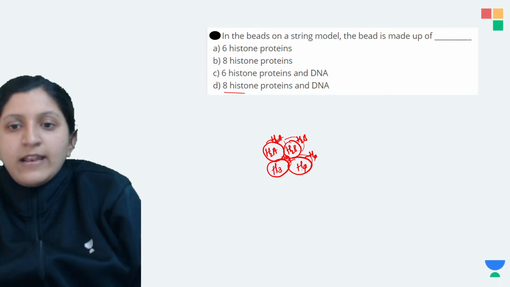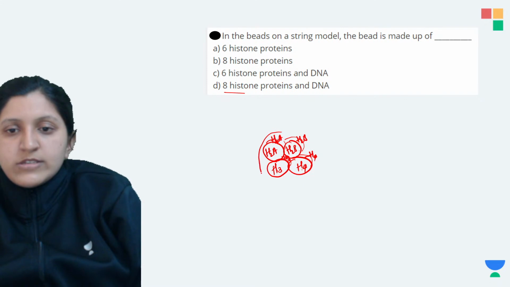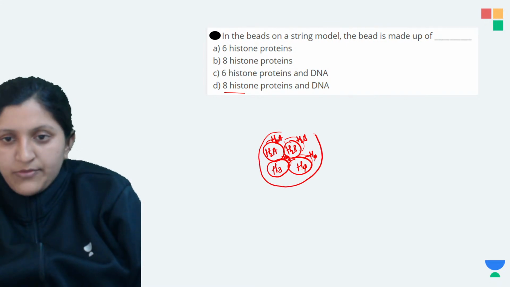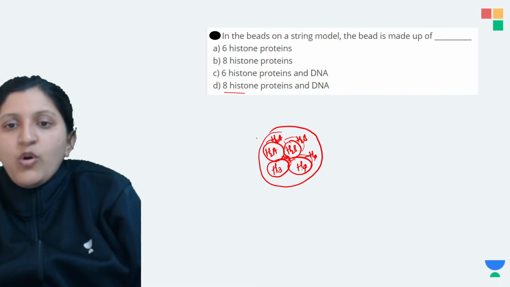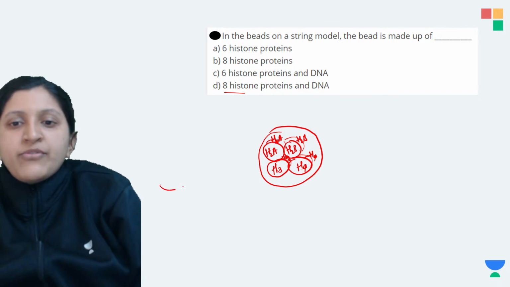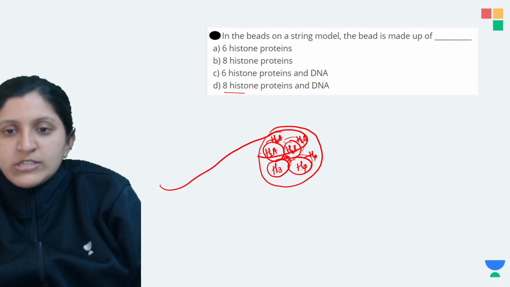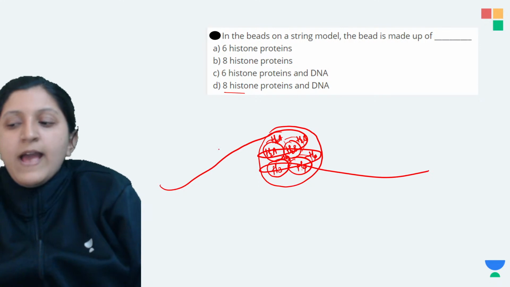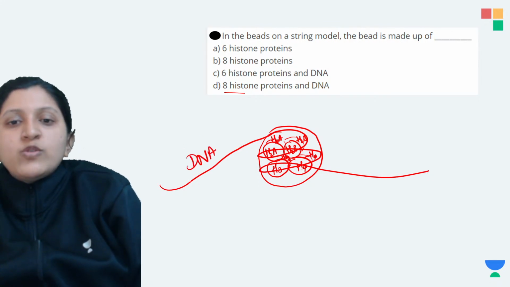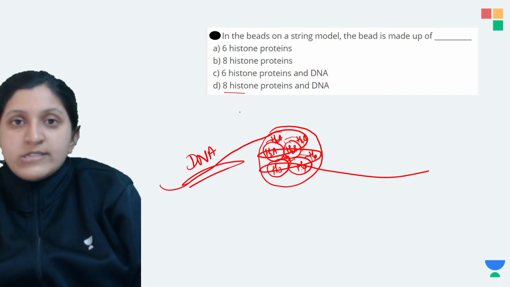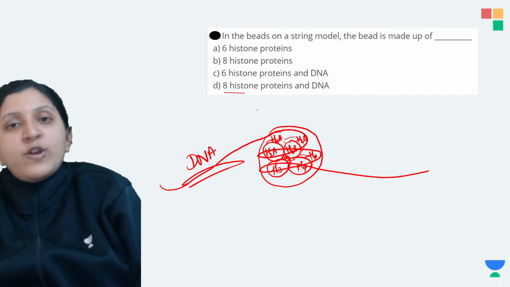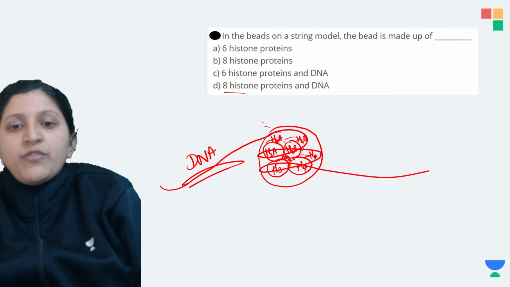This is considered one whole bead itself. Coiling around this bead is the DNA. So when we mention the nucleosome, it is not just the histone protein or just the DNA, but both of them together.